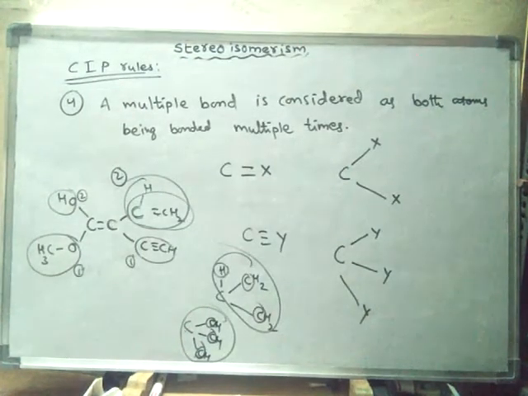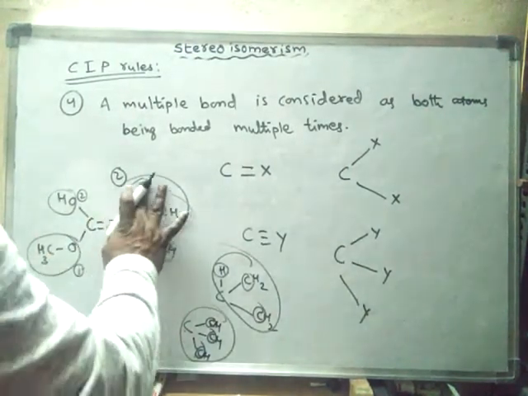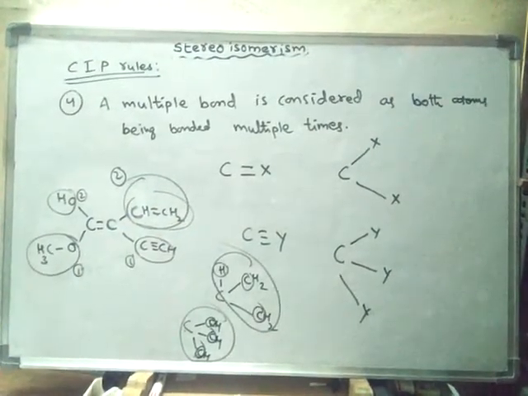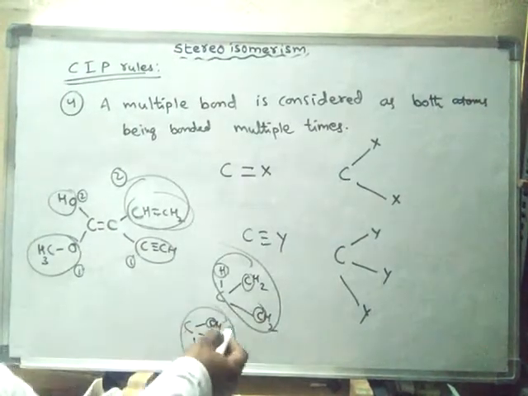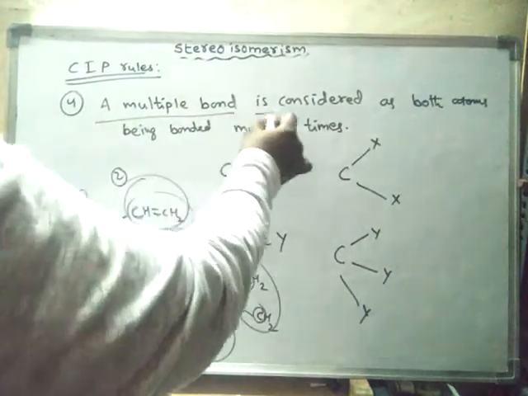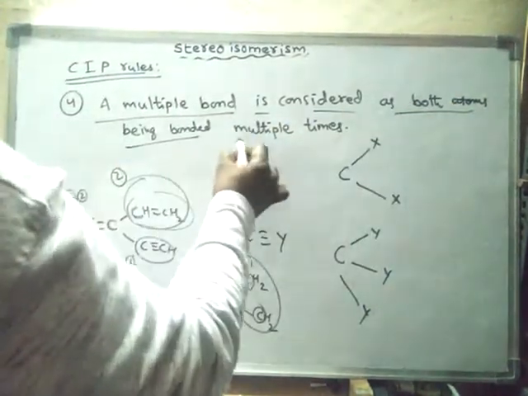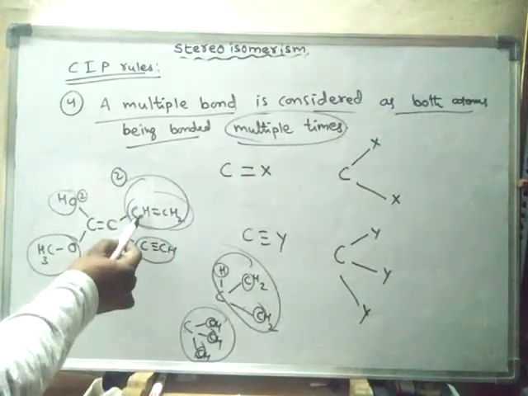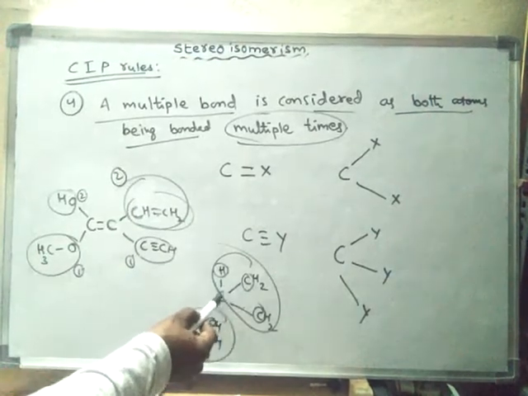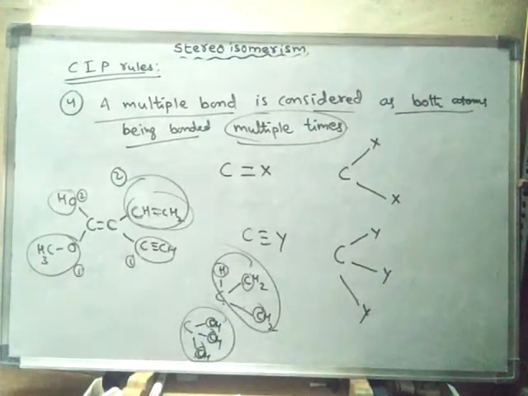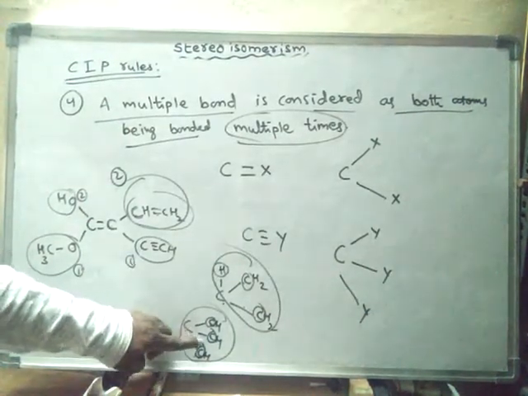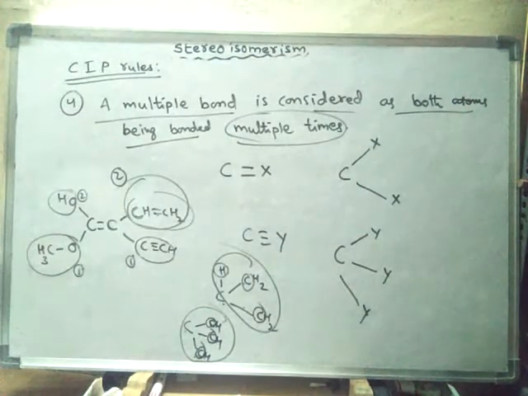So like this, we have to give priority whenever we have multiple bonds. A multiple bond is considered as both atoms being bonded multiple times. So these two atoms, carbon and carbon, have a double bond, so that means one time and another time, those many multiple times. Here a triple bond is there, hence one time, another time, and a third time.